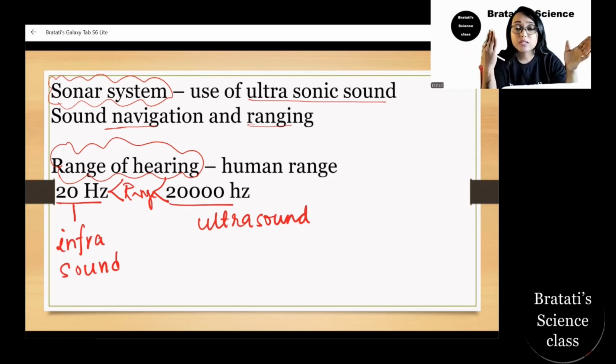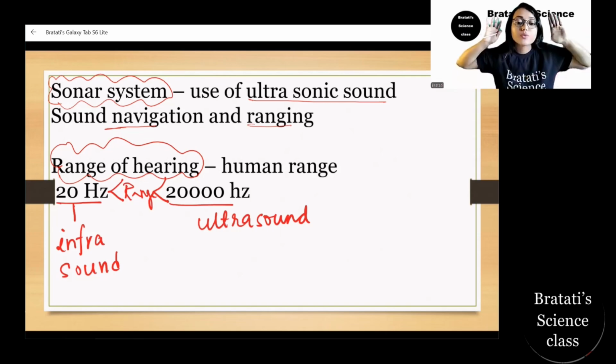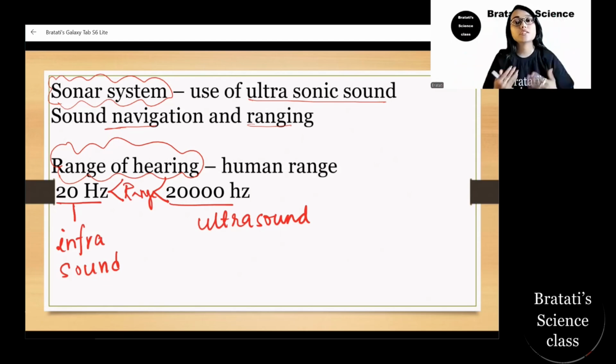But those who have pets at home must have seen that animals like dogs or cats can realize those kinds of sounds. Their ears will be alert, and they will start barking. So the human range is 20 hertz to 20 kilohertz. Within that certain frequency only the human ear can hear.